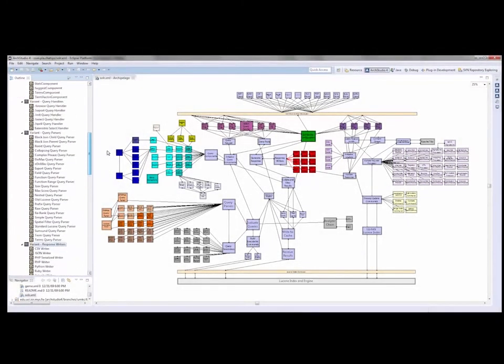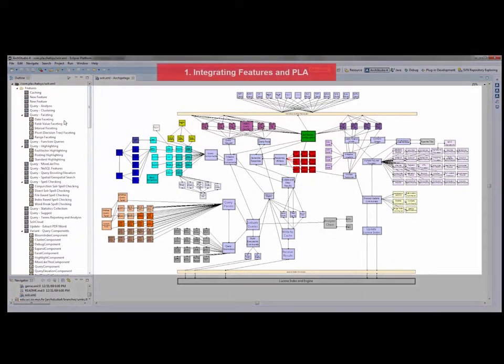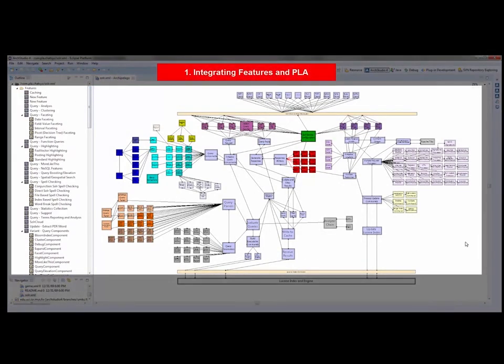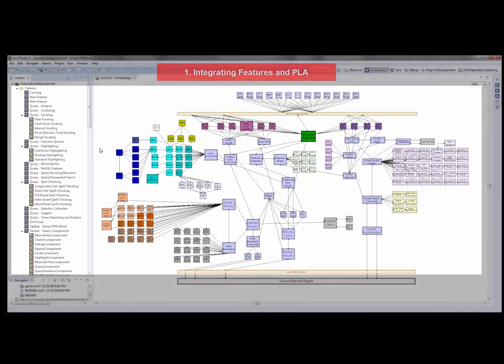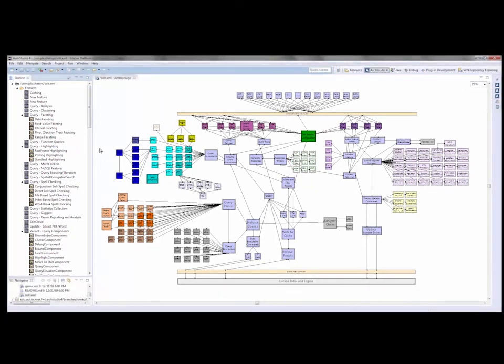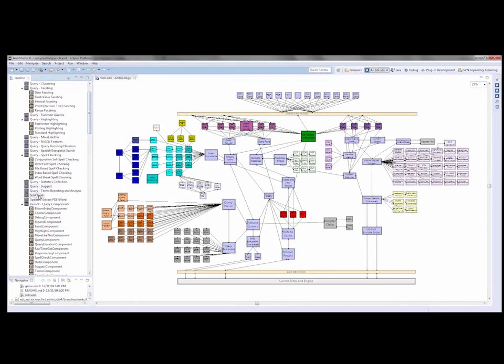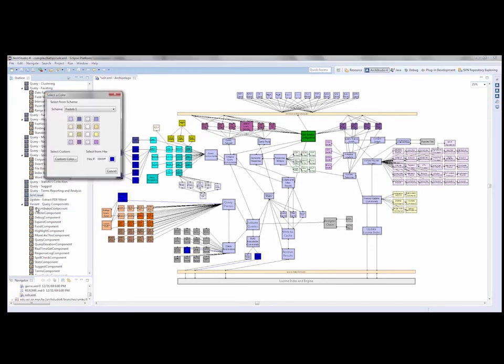Basically, ArchFeature integrates the development of features and product line architecture side by side in a monolithic architecture. A very important function of our tool is to visualize the relationship between the system features and the corresponding architecture elements. Double-clicking any feature will highlight the corresponding architecture elements with a different color. Double-clicking the Solr Cloud feature, for example, will highlight the corresponding elements responsible for this feature. Of course, we can easily change the relationship color.